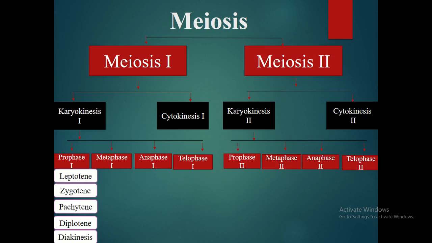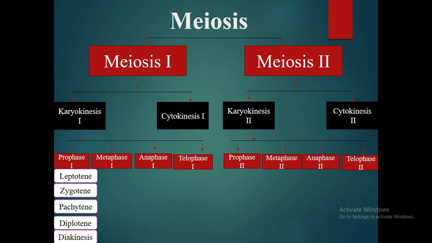So that was the first cell division. Now we will discuss the second cell division type, which is meiosis. This meiosis is completed in two steps, meiosis 1 and meiosis 2. In this also, it has two further substeps: karyokinesis 1, cytokinesis 1, karyokinesis 2 and cytokinesis 2 in meiosis 2. And each karyokinesis step is further divided into prophase, metaphase, anaphase, telophase, which is all similar to mitosis.